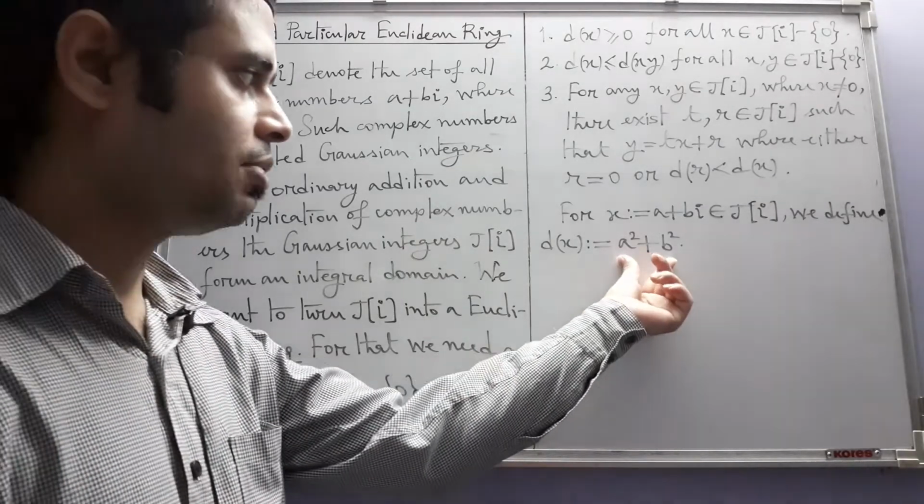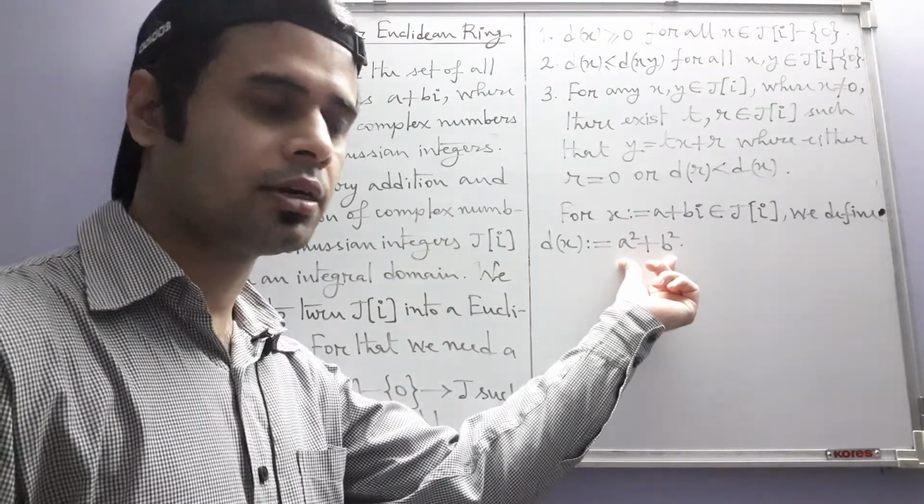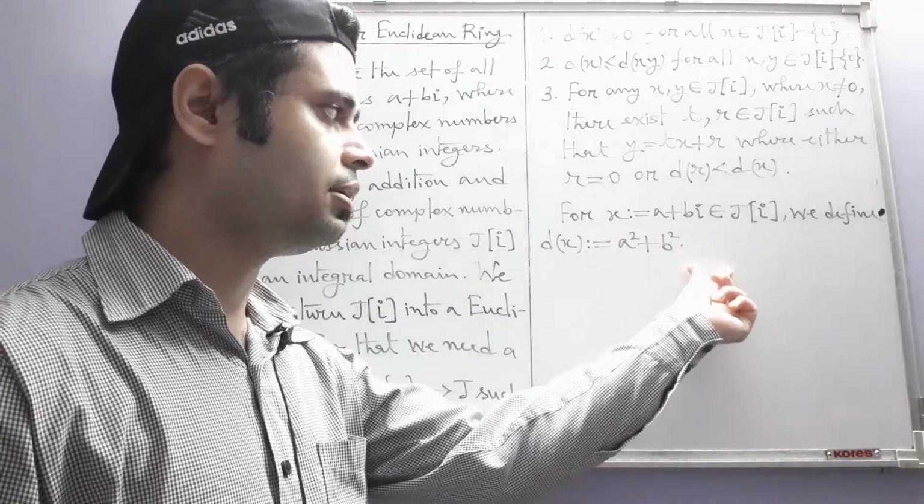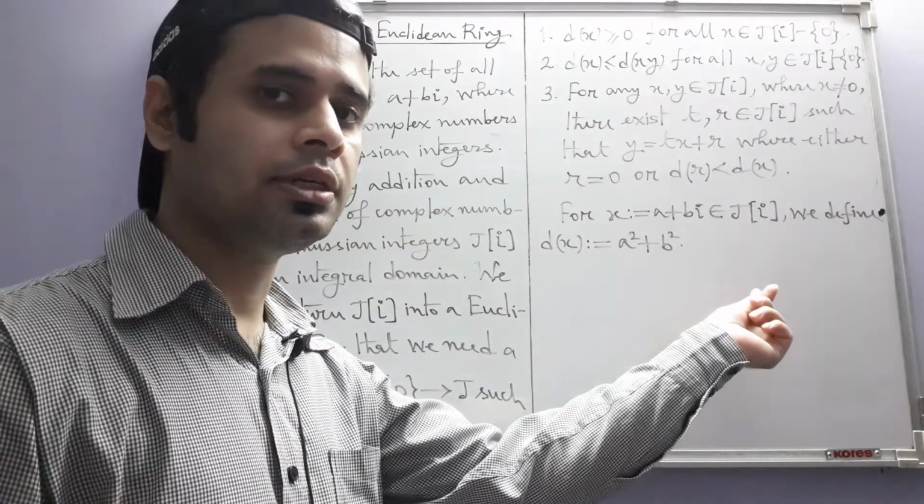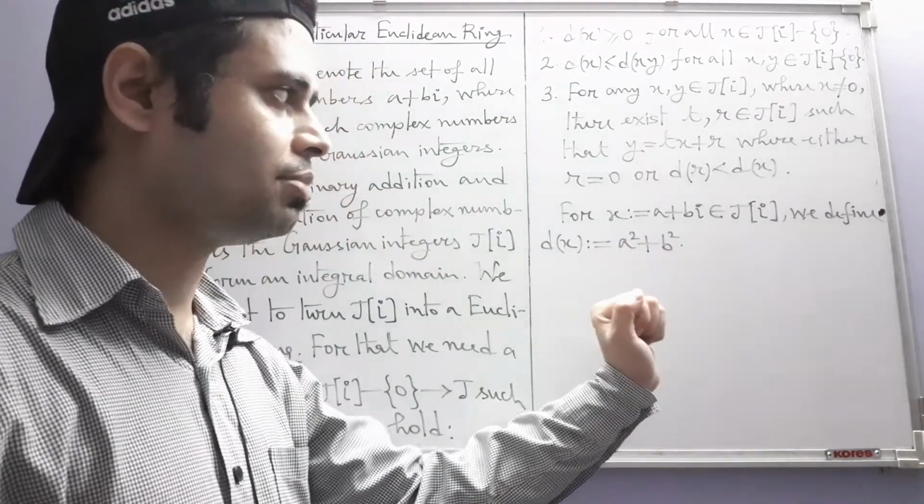Moreover, since we have a squared plus b squared, the least possible value of this integer is 0 when both a and b are 0.